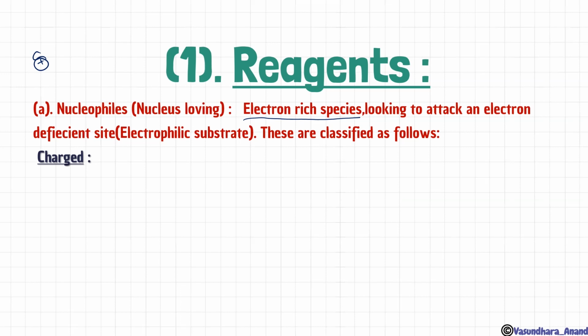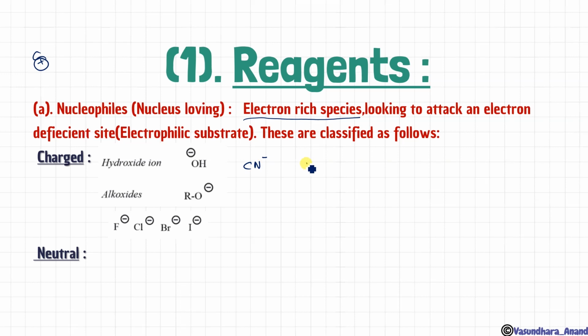First is charged. Since it is an electron rich species, obviously it will have a negative charge, isn't it? Because it will be electron rich when it has more electron density. So it will either be negatively charged or it will have a lone pair of electrons. The one which has charge will come under charged. For example, hydroxide ion OH minus, alkoxide ion RO minus, and other examples like CN minus, NH2 minus. And these are halogens. So all the halogens will be considered as nucleophiles: F minus, Cl minus, Br minus, I minus.